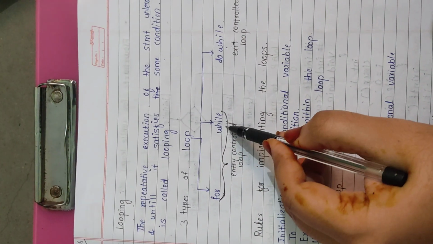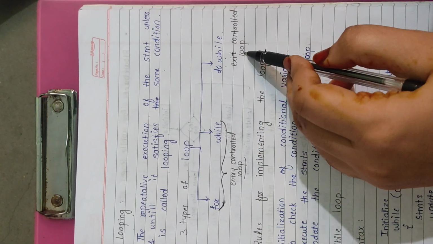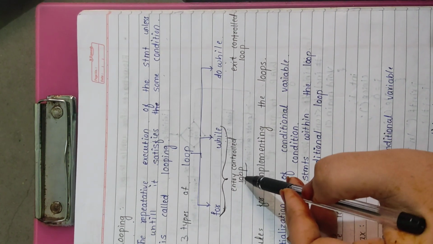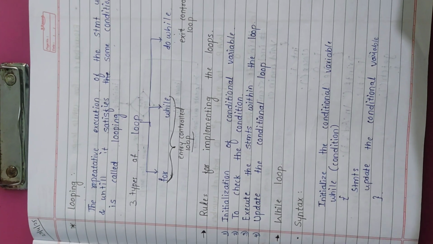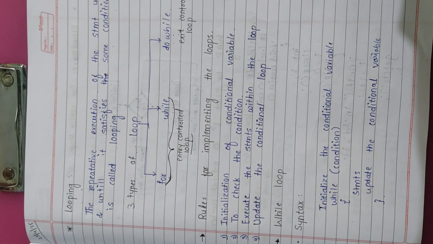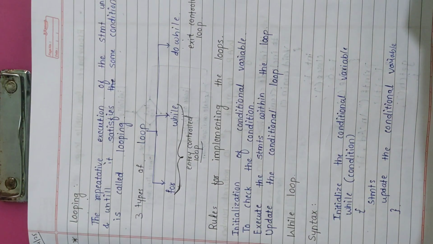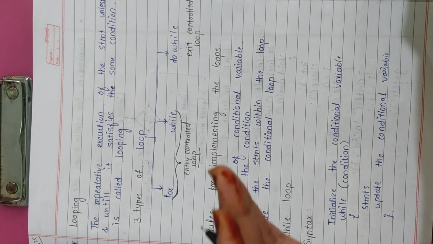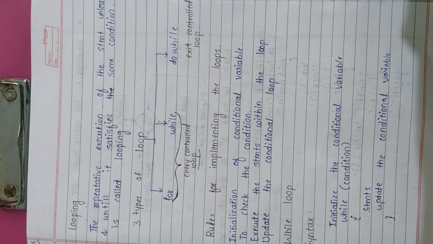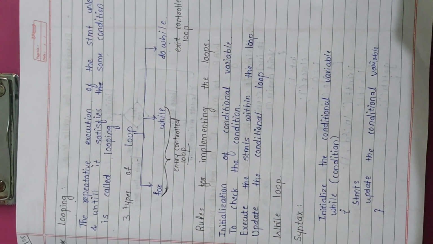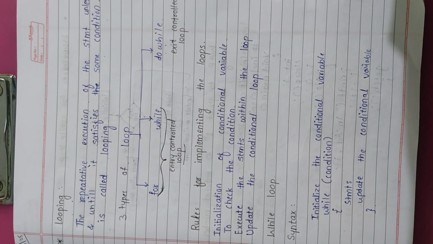The for loop and while loop are known as entry control loops, and the do while loop is known as an exit control loop. Entry control loop means a loop which controls the entry of the statement. Here in the entry control loop, the variable before going into the loop first checks the condition, and if the condition is true then it goes to the code block of the loop, and if the condition is false then it goes out of the loop.